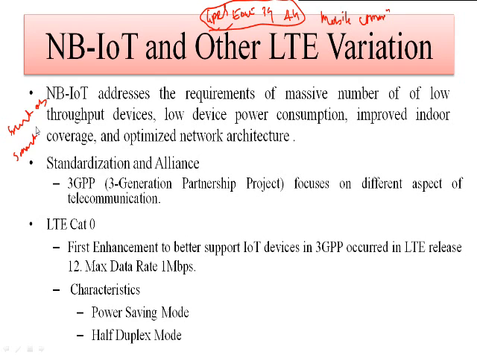Okay, so a smart object can have memory in terms of KB. The smartphone can have memory in terms of GB. Is there a difference or not? Yes, obviously.